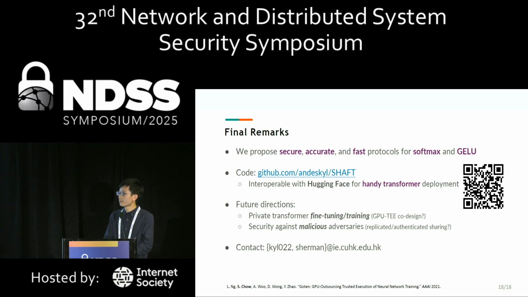And how much do you think is left from where we're at now to where this could be deployed and be useful in practice for people? I think, in my opinion, there's still quite some time towards deployable transformer inference, because LLMs are really so large. It is computationally expensive, even in plaintext. So we keep making efforts to improve this, and hopefully it can be practical someday.